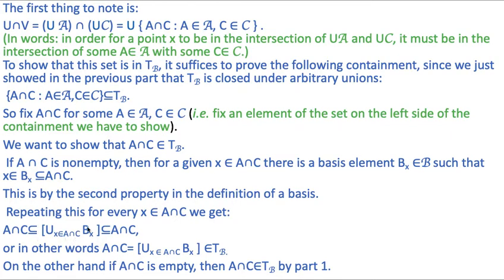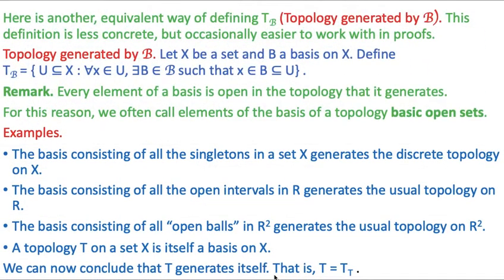Because A intersection C is a subset of this set and this is again a subset of A intersection C, it means A intersection C is equal to the union of Bx where x belongs to A intersection C. On the other hand, if A intersection C is empty, then A intersection C belongs to TB by part 1. Here is another equivalent way of defining TB, meaning the topology generated by B. This definition is less concrete but occasionally easier to work with in proofs.